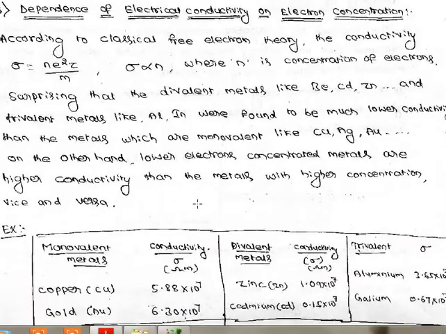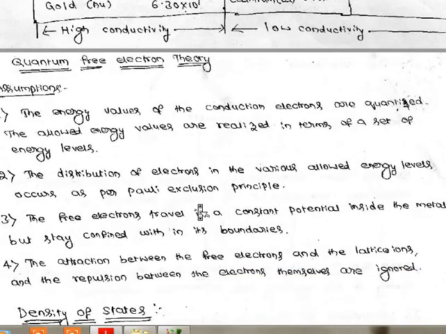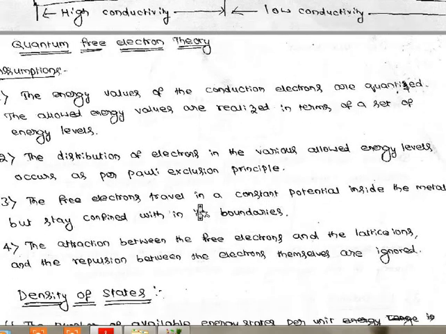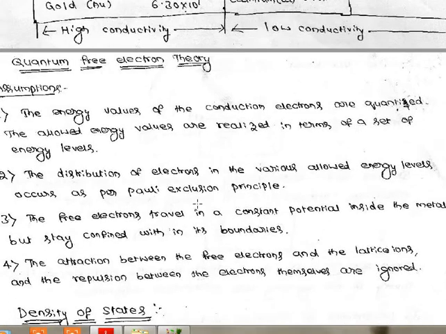Okay, next you will go for the assumptions of quantum theory. I hope you remember the assumptions of classical theory. There were 4 points there, and here also there are 4 points. Only the first 2 assumptions will change here. So look at the first assumption. The energy values of the conduction electrons are quantized. The allowed energy values are realized in terms of a set of energy levels.